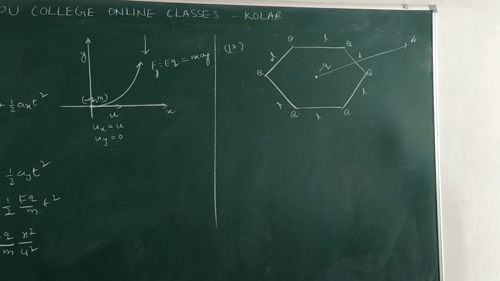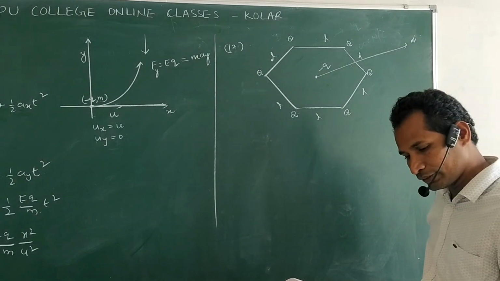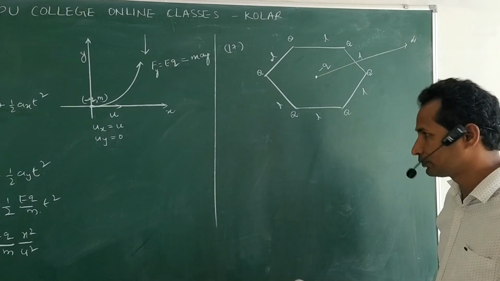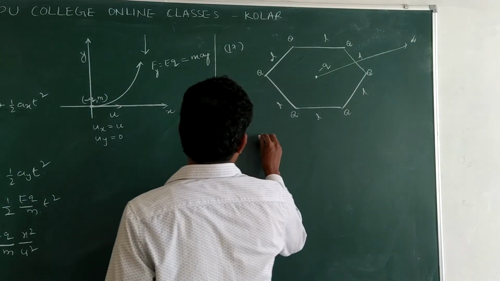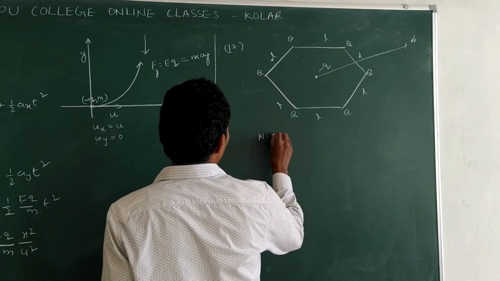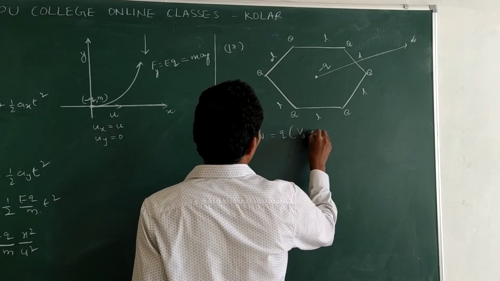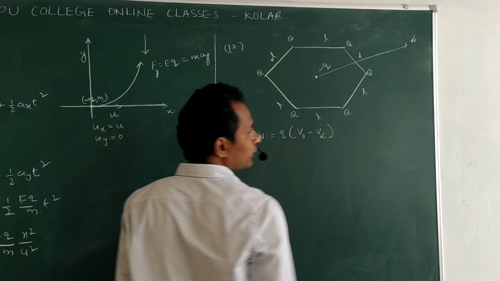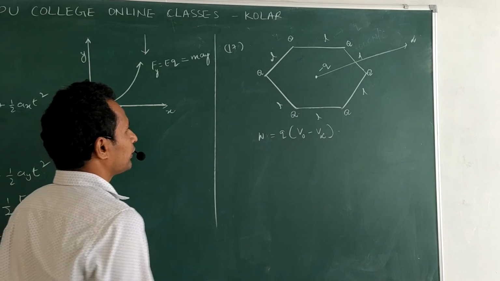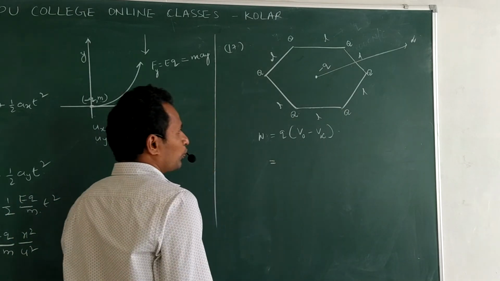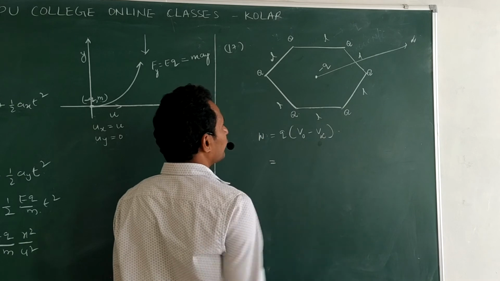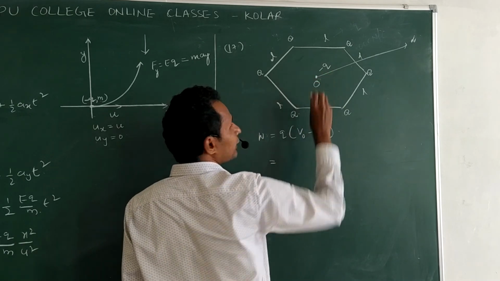Clear? Now they are asking work done. So work done we can write as q into potential at center minus potential at infinity. Clear? Now potential at infinity is 0. We need to find potential at center.